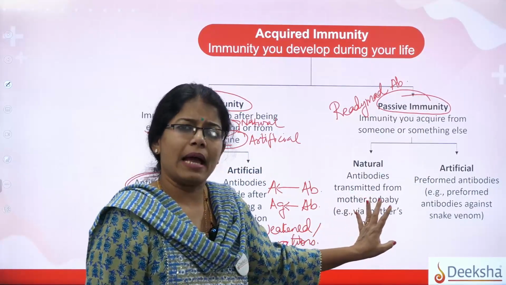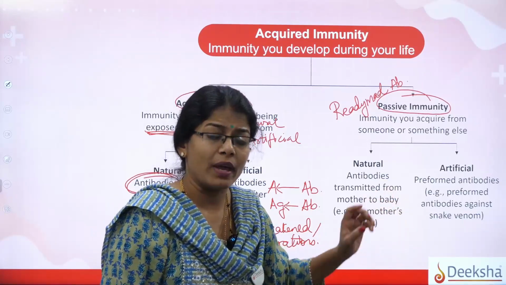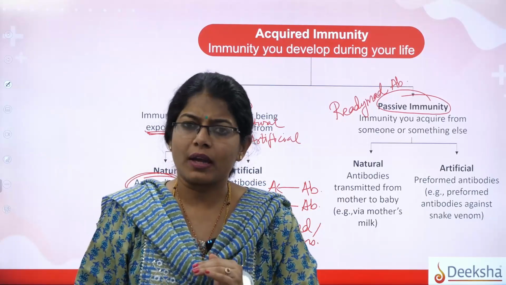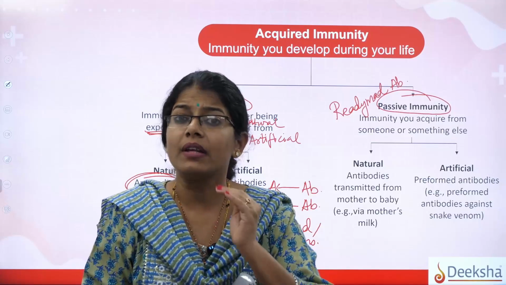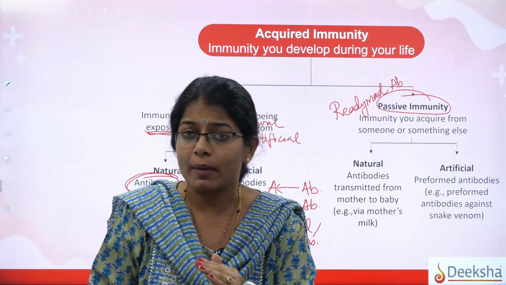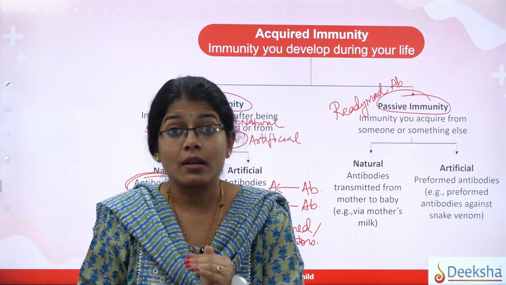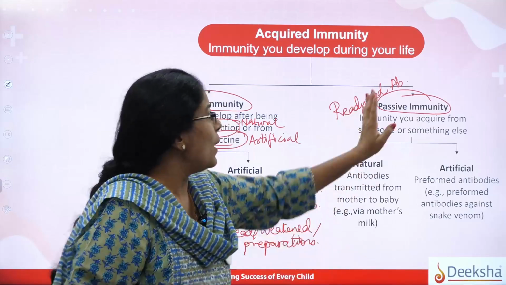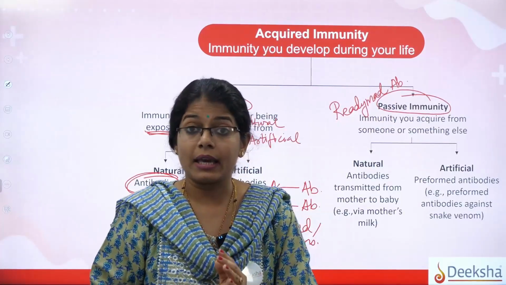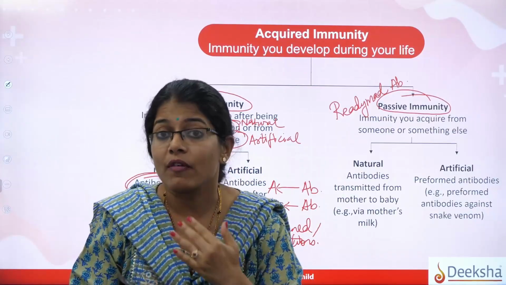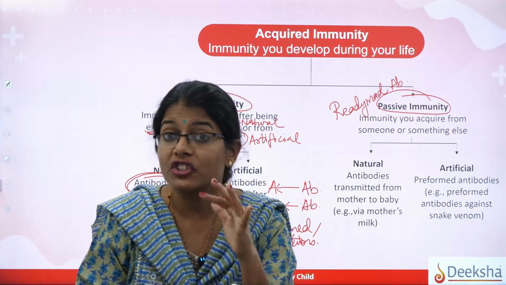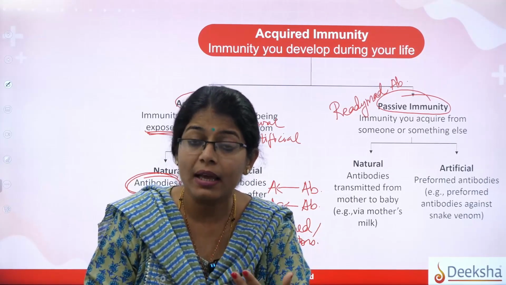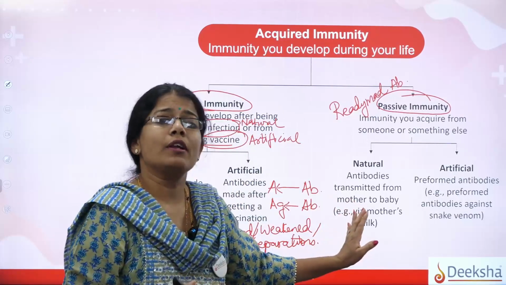Ready-made again has two types. This one is a very simple type, a natural passive form, wherein the antibodies pass from mother to child. The newborn baby, the infant, which is just a few days old, from day one after delivery requires immunity. Remember students, a small child, an infant, actually has no immunity; acquired immunity takes time to develop. So mother's milk has one type of antibody. What is it? IgA, in the colostrum, right? That IgA is definitely transferred from mother to child through the milk, and that is how the baby gets the immunity.